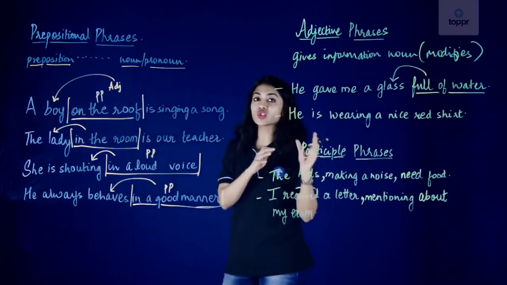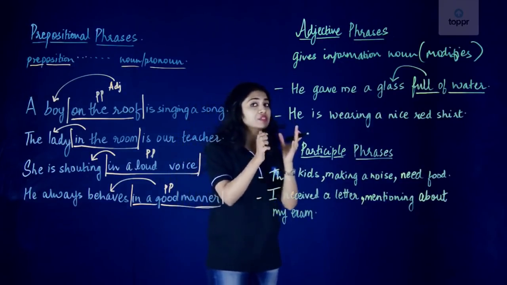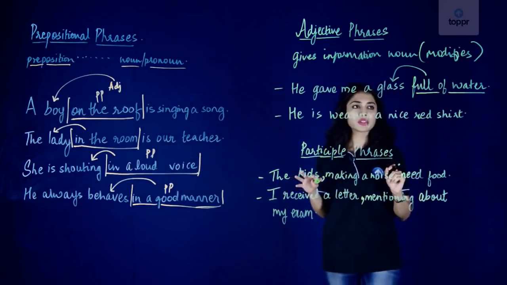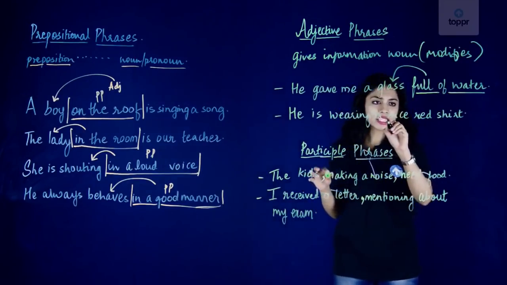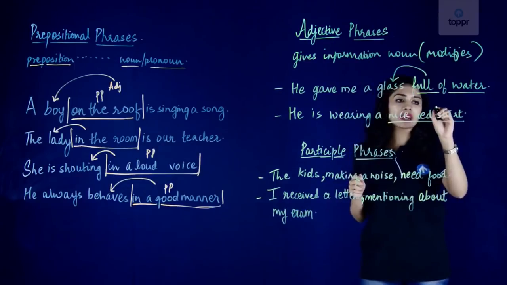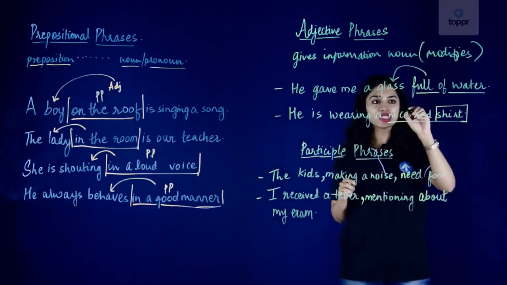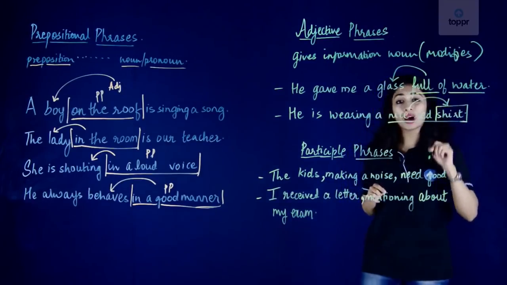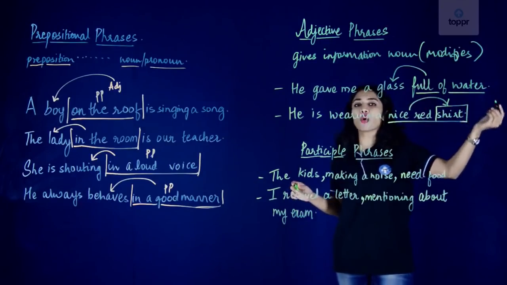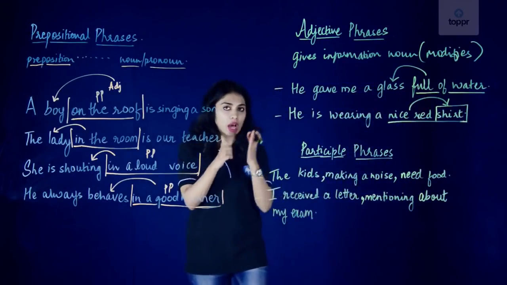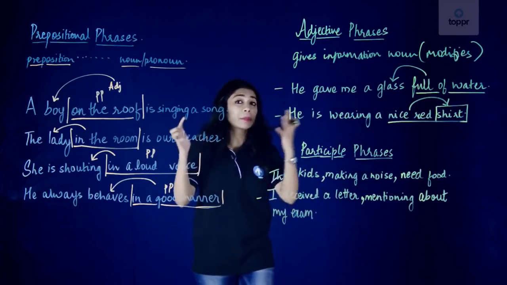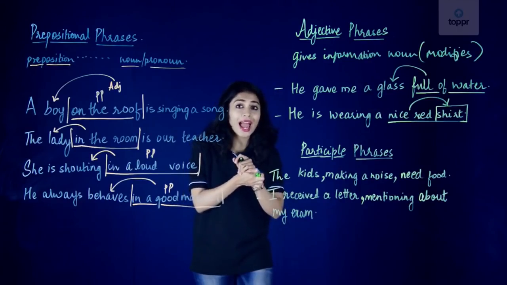Let's look at the second sentence to get a better understanding of adjective phrases. He is wearing a nice red shirt. So nice red shirt is our adjective phrase. We also have our noun here, shirt, and our adjective phrase is describing the noun shirt. So how is the shirt? It's nice and red. How is the glass? It's full of water. So just ask these questions to the noun, and if you have a group of words describing the noun, then that is your adjective phrase.